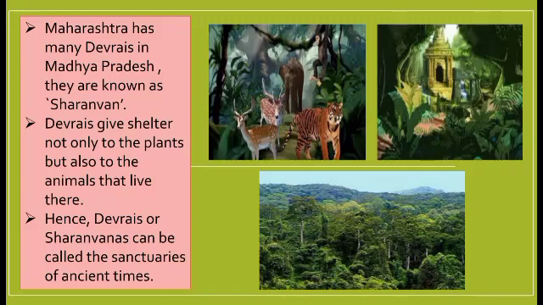Hence, Devrais or Sharanvanas can be called the sanctuaries of ancient times. We have seen different types of sanctuaries, national parks, and bird sanctuaries. These sanctuaries have been present in India since ancient times, are being followed today, and will be followed in the future as well.